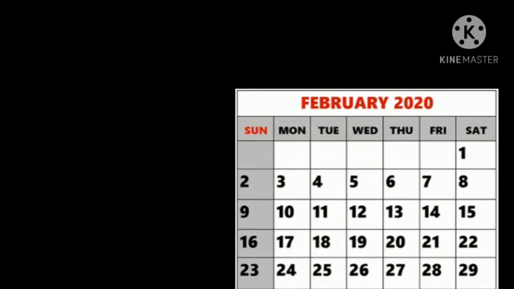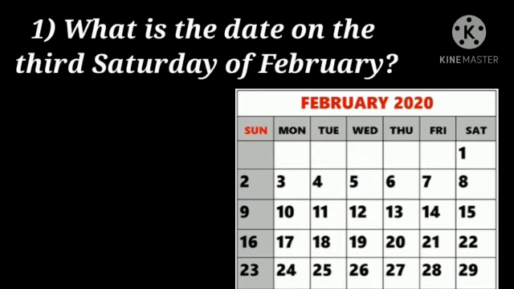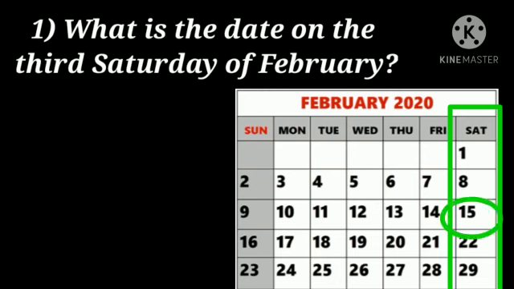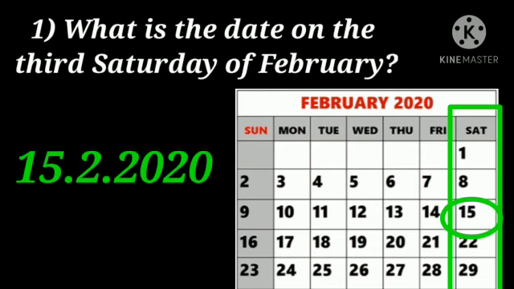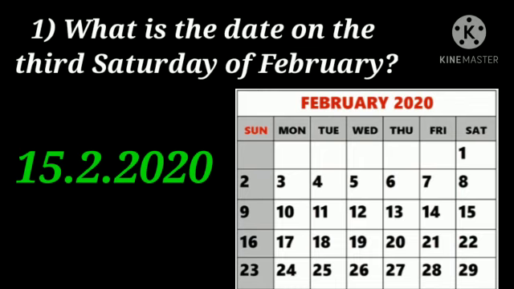Here they have given us the calendar. We have to observe the calendar and answer the question. Now our first question is, what is the date on the third Saturday of February? So let us find out where the first Saturday is. We want the third Saturday. So this is the first, second and third. So the date is 15/2/2020, which means 15th February 2020.